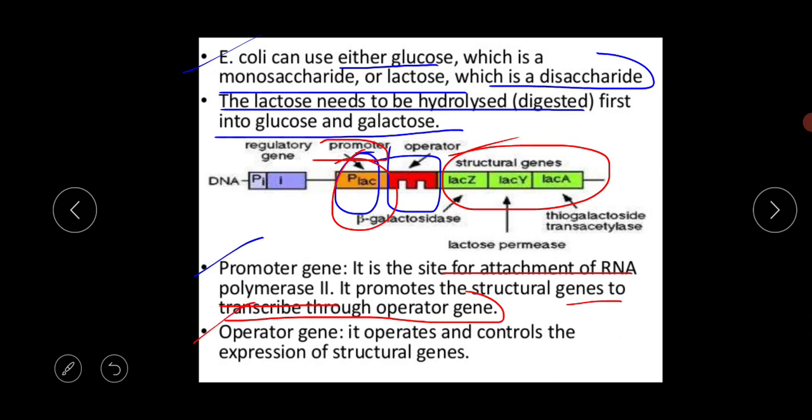Next is the operator gene. The next adjacent site is the operator site. What is the meaning of the operator gene? It operates and controls the expression of the structural gene. It is a gene involved in controlling the expression of one or more other genes. The operator gene controls the expression of the structural genes, because the structural genes have to be transcribed. These include the negative and the positive regulator.